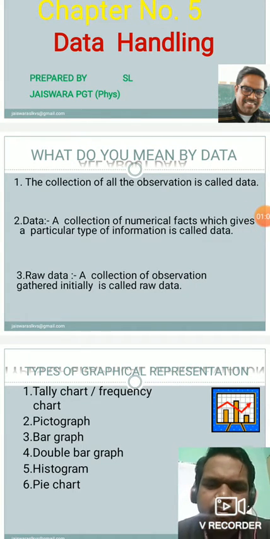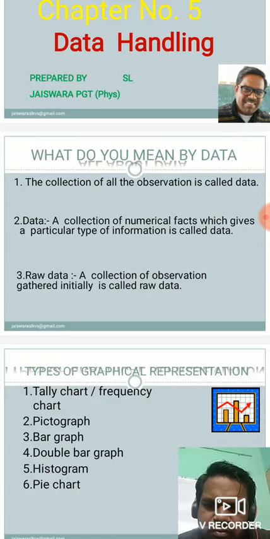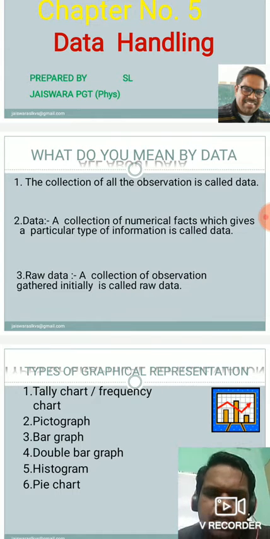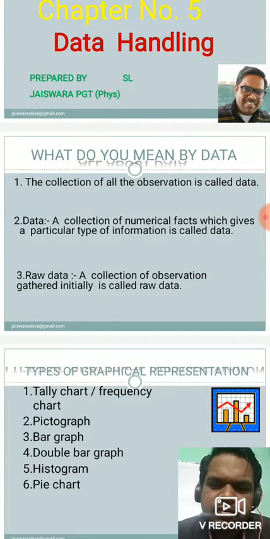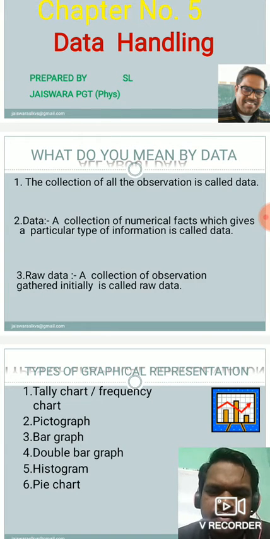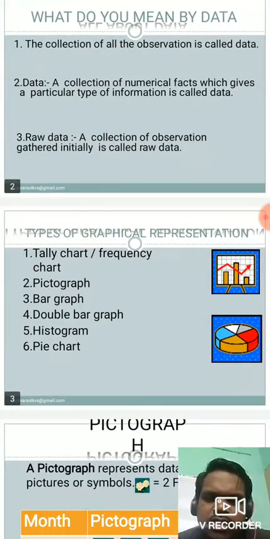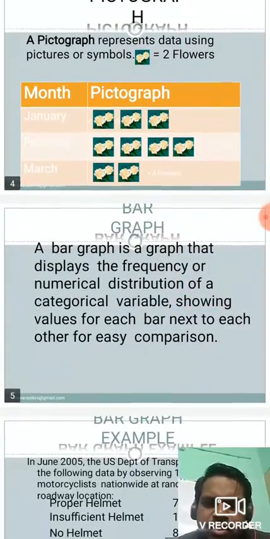So there are so many types of graphical representation of data. In your syllabus, there are few types of graphical representation. The first one is pictograph, and next one is bar graph. Then we'll study about double bar graph, then histogram, then after pie chart, and after that we'll discuss